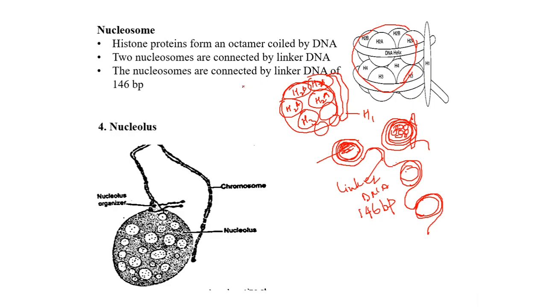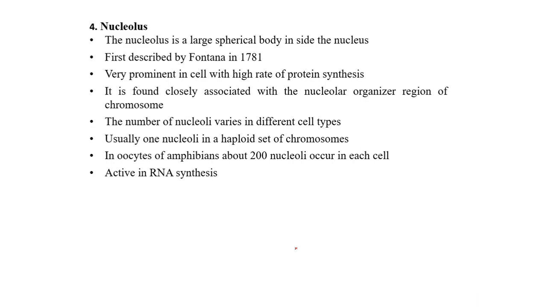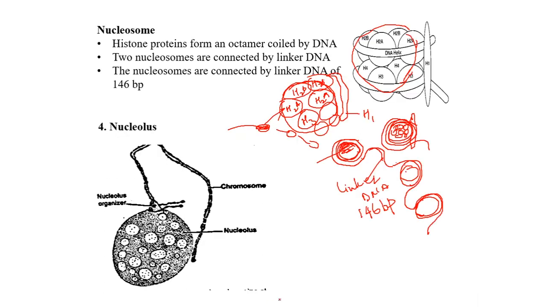So this is a nucleosome, which under the electron microscope makes the chromosome appear like this. This beaded structure is formed by histone proteins and the DNA which coils around it. The next part of the nucleus is the nucleolus, which is seen inside the nucleus. We'll briefly see the structure of the nucleolus.